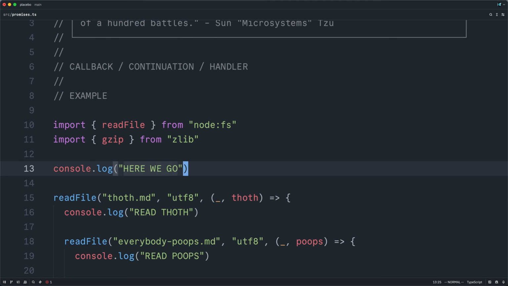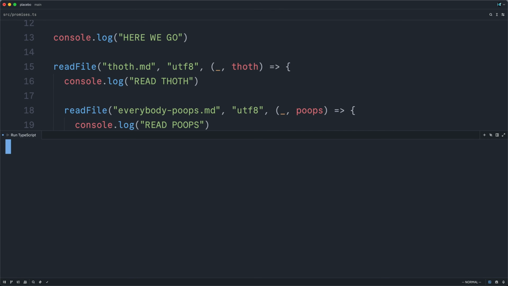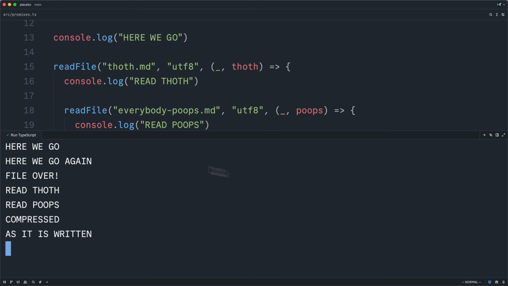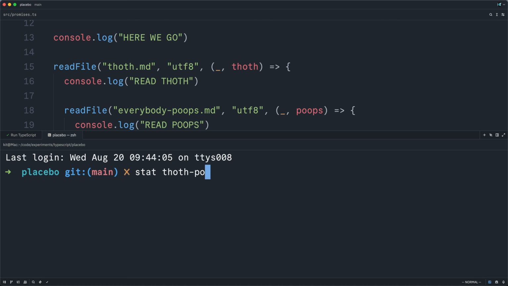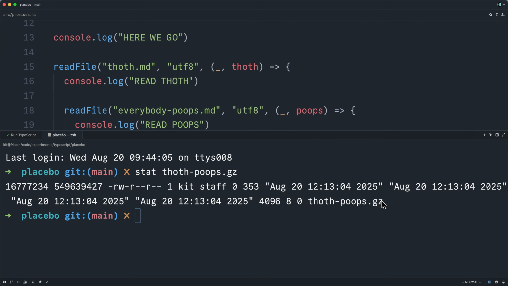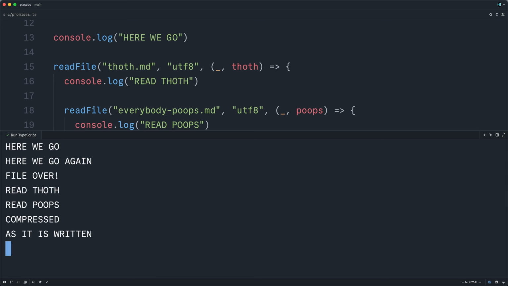Let's also import write file, and now we can run our program. And we will see that we read 𝓁, we read poops, we compress them, and then we write them. And we can confirm that this indeed has been done. There is our freshly gzipped file. Let me close out the terminals.